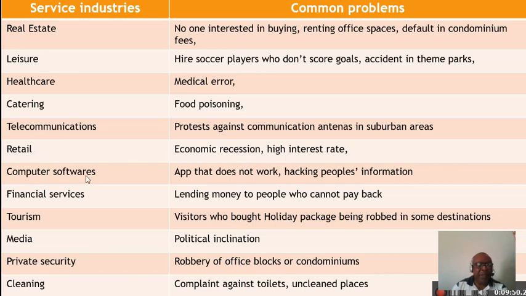For the computer softwares, the problems that may occur may be that the application software, or what you call the app, may not be working. Or you may have the problem of hacking people's information, or the problem of privacy when people's accounts are invaded and they hack the information.